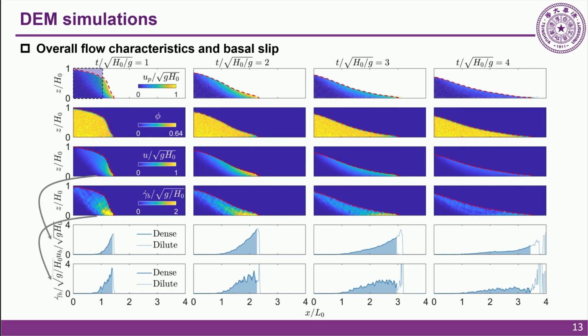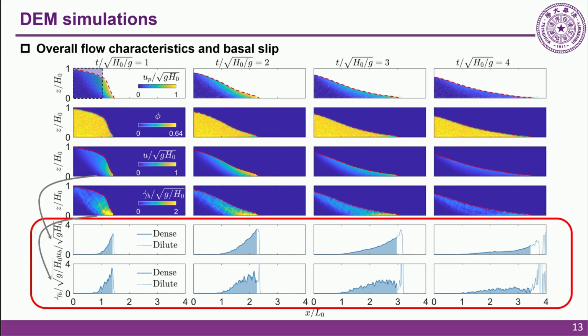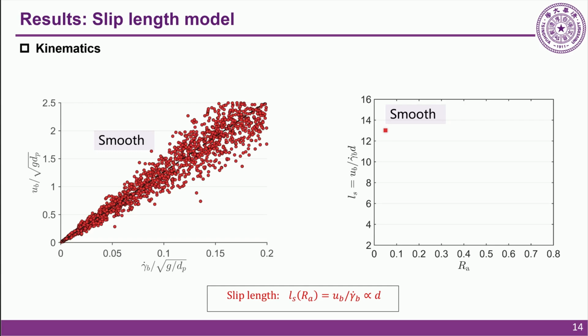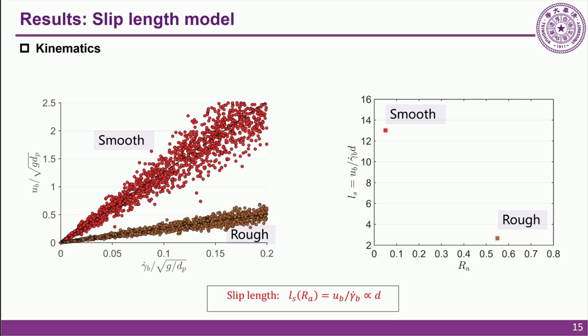As highlighted in the red box, we systematically extract the basal slip velocity and shear rate, separating the dense core from the dilute front. As we can see on the left, for the smooth case, the basal slip velocity and shear rate exhibit a highly linear relationship. The slope of this line directly defines the slip length Ls from the kinetic theory for granular flow.